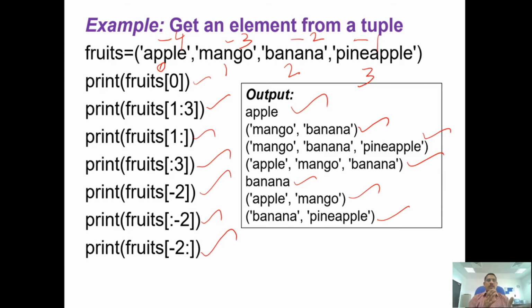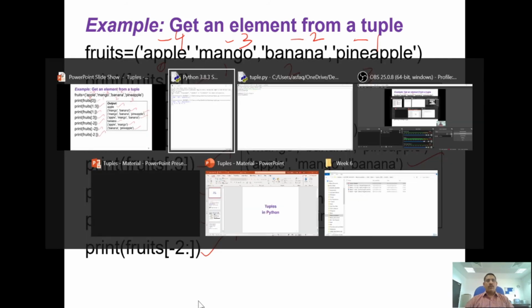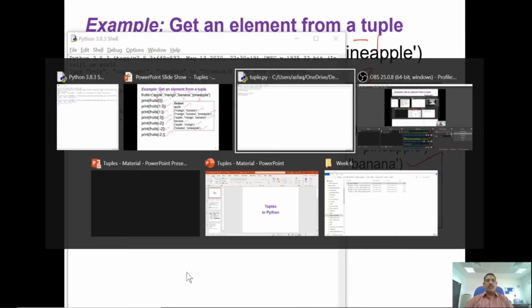So with the help of slices, we can print the items from the tuple. But if you try to add, delete, append or extend using any external method, it will not work. I will show one demo of what error you will get when you try to add one item into the tuple. I'll go back to the Python tab.